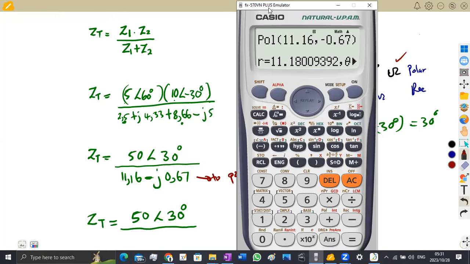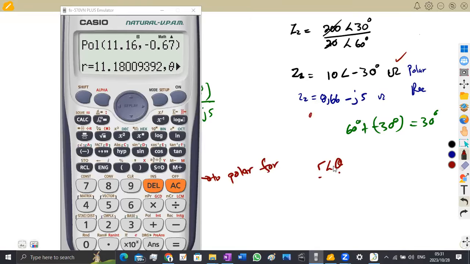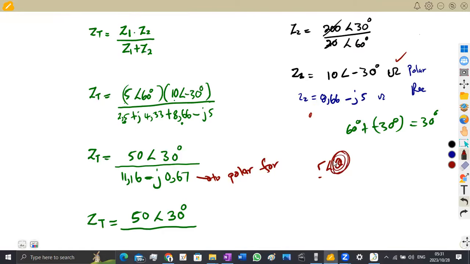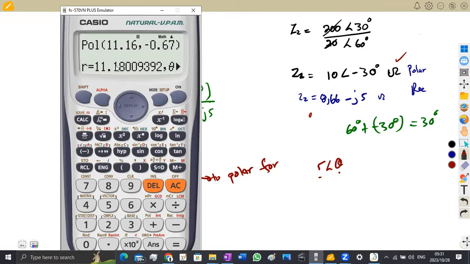Like I said, in polar form you are going to expect to have r at an angle of theta, whereby we are given the resultant, the modulus, and the argument. You can just say the magnitude, or the modulus, or the resultant in this case, and this is our argument, the angle. So r is 11,18.